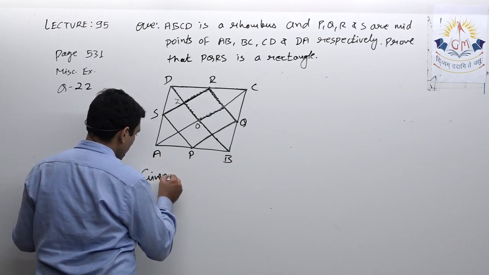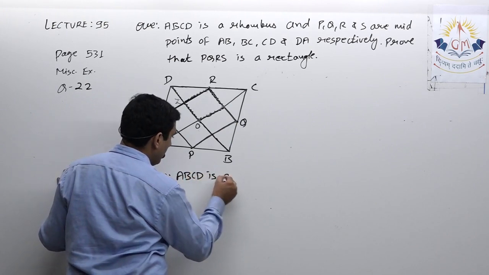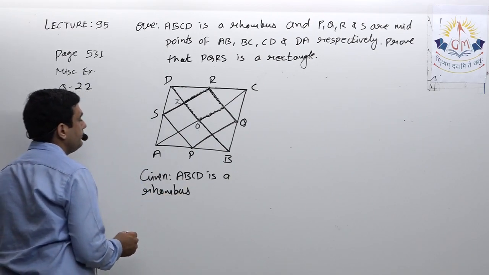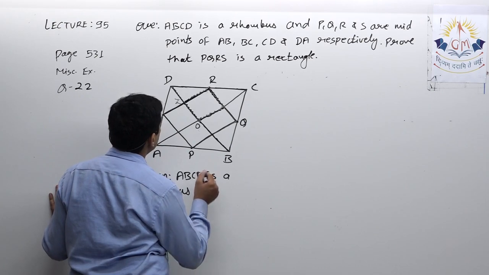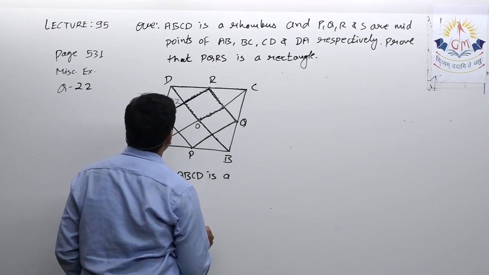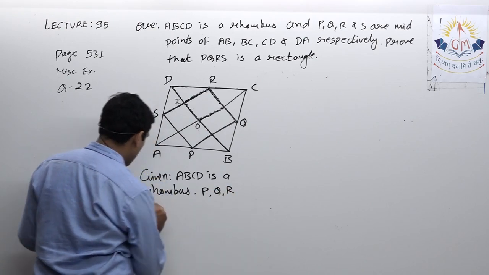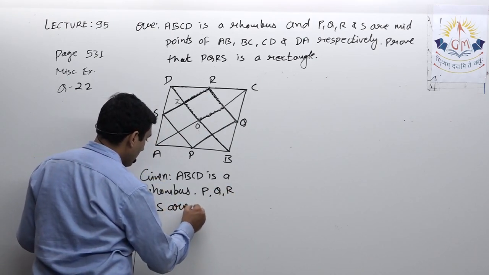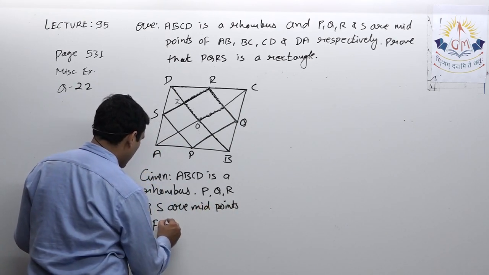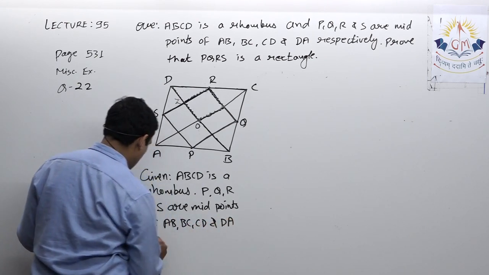Given: ABCD is a rhombus. P, Q, R and S are midpoints of AB, BC, CD and DA respectively.